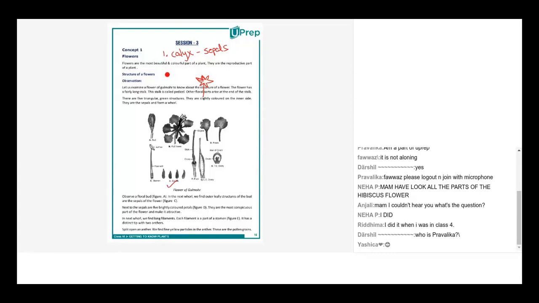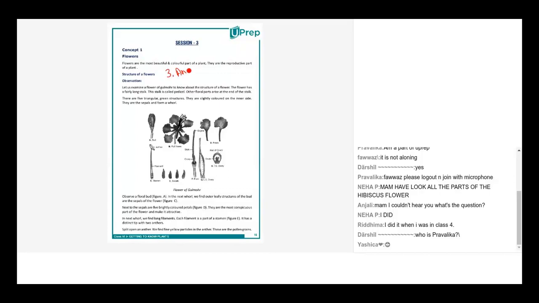Now we come to number 2. Number 2 is known as corolla. What is corolla? Corolla is a collection of petals. Just above the sepals, you will find these colorful, beautiful and fragrant petals. Those are called the petals, and a collection of petals is known as corolla. That's the second whorl. Which is the third whorl?